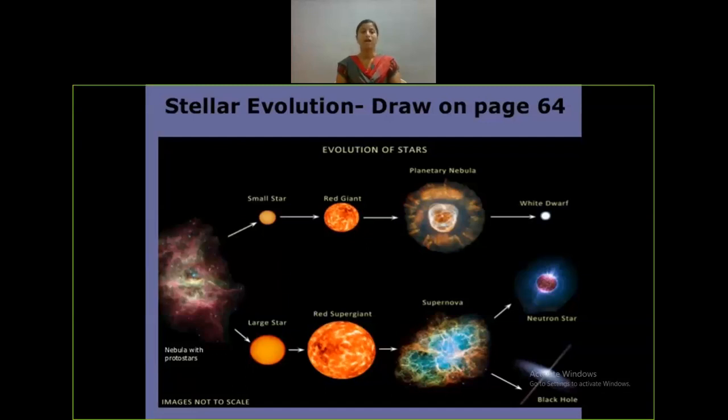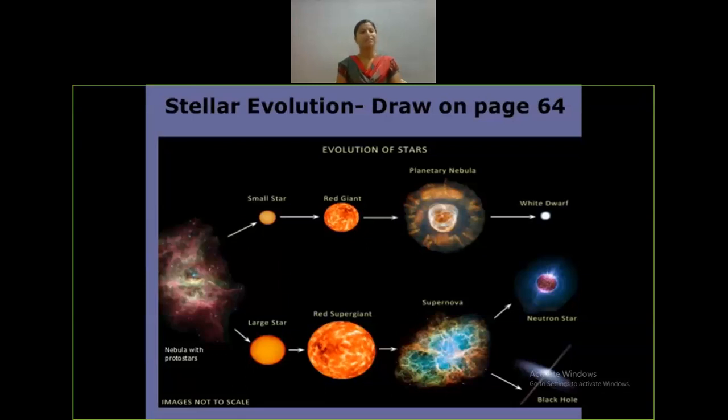Because of this separation, energy is released. That energy has radiations, and most of the radiations are in the infrared range. Because of this separation the temperature increases, and the luminosity of the star also increases, and the shrinkage will be continuous along with the increase in temperature. Initially the shrinkage will be very rapid, and after some time it slows down, and after 10 billion years the diameter of the star changes from trillions of kilometers to 2.5 billion kilometers.